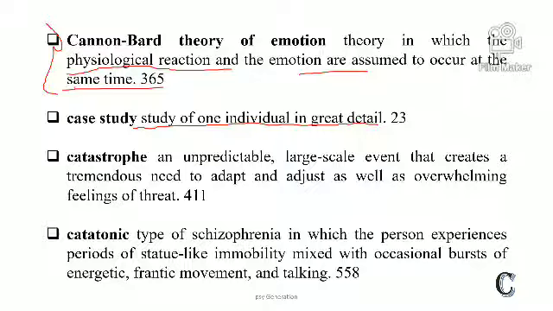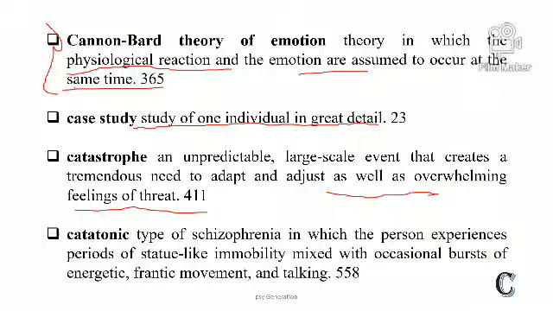Catastrophe. An unpredictable large-scale event that creates a tremendous need to adapt and adjust, with an overwhelming feeling of threat. Just because of the threat or overwhelming feeling, a person unpredictably tries to adapt and adjust himself or herself.